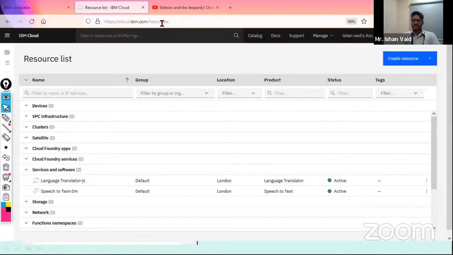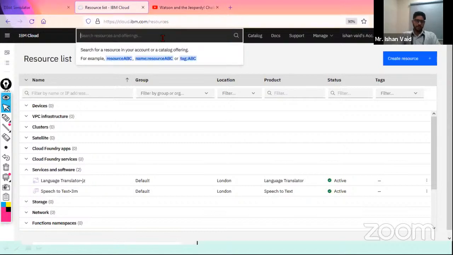Okay, so they just need to have a browser. They just need to log into the cloud account with their credentials, and actually they can use the service over here.